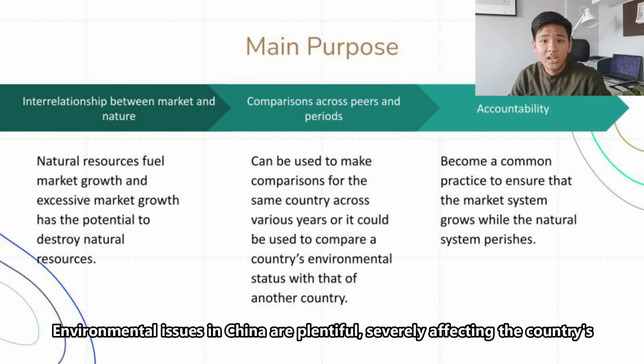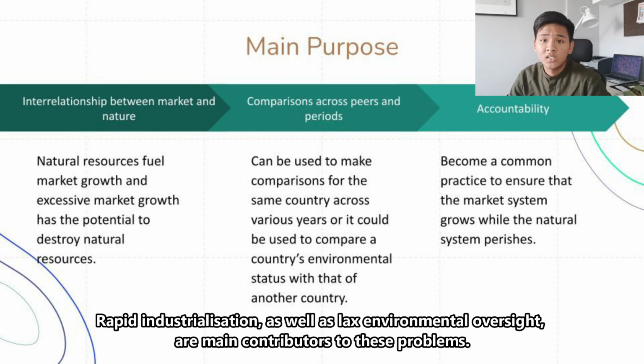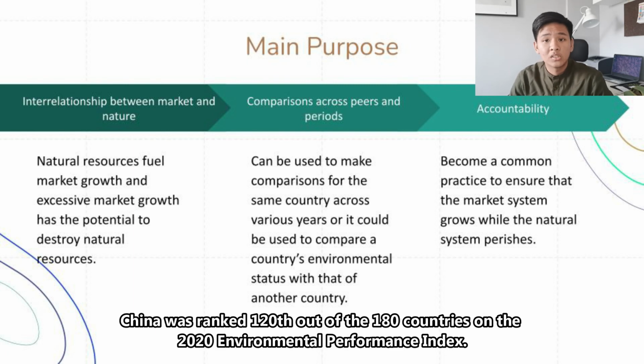Environmental issues in China are plentiful, severely affecting the country's biophysical environment and human health. Rapid industrialization as well as lax environmental oversight are main contributors to these problems. China was ranked 120th out of the 180 countries on the 2020 Environmental Performance Index.